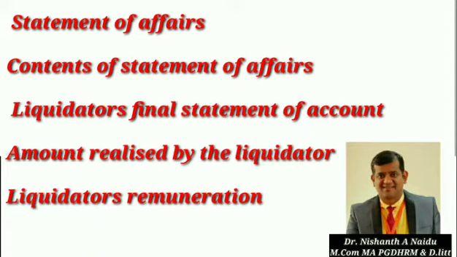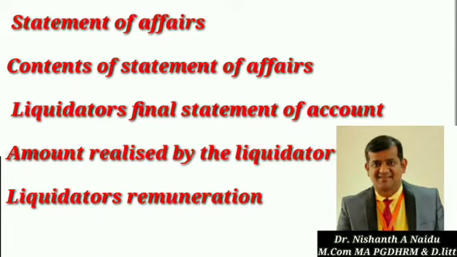So next, we should understand what all the contents of the statement of affairs are. See, the major contents this statement of affairs will have is the assets of the company. Then it includes stating separately the cash in hand and cash at bank, and the negotiable securities.